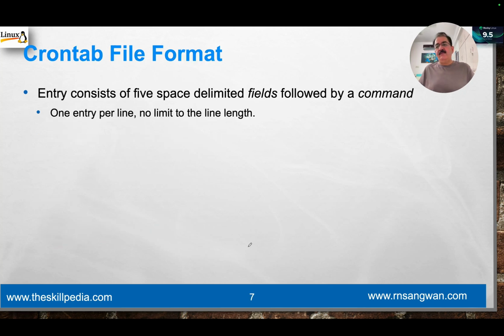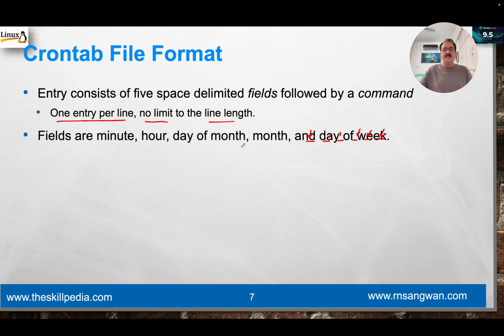Entry in the file. The file does not exist, so you have to create it. The file is blank and you start writing some entries separated by tab or space. So first field, second field, third field. Each field in the plain text file you will create has a value, a significance. One entry per line, no limit on the line length.